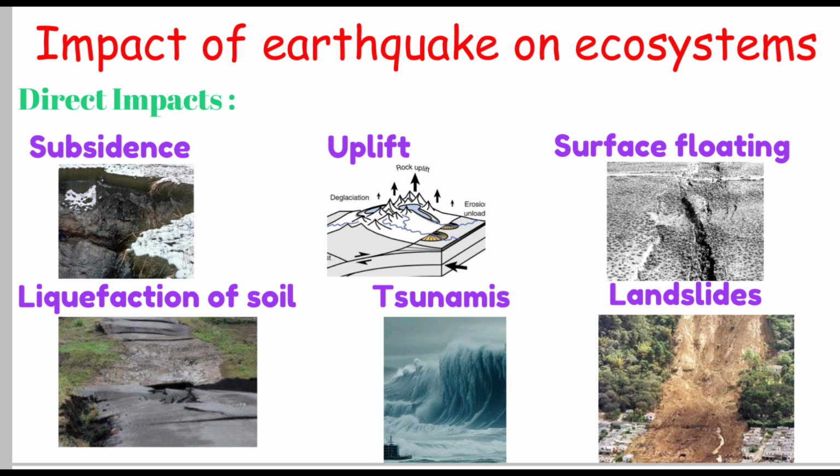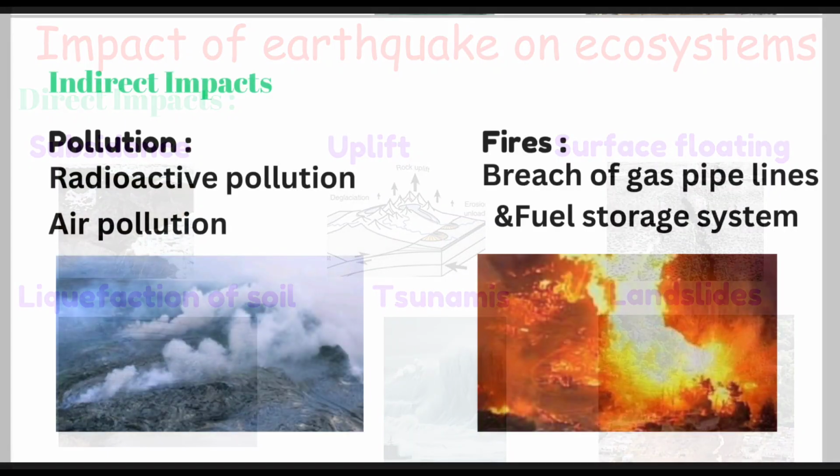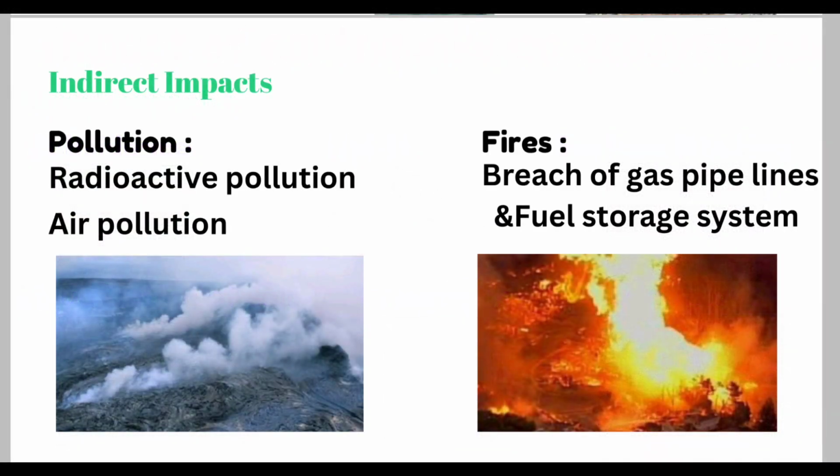Tsunamis. Tsunamis can occur as a result of earthquakes. Landslides. Single or multiple landslides can be triggered by earthquakes. Now, indirect impacts of earthquakes.